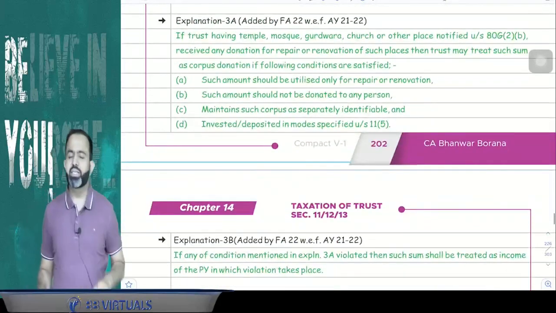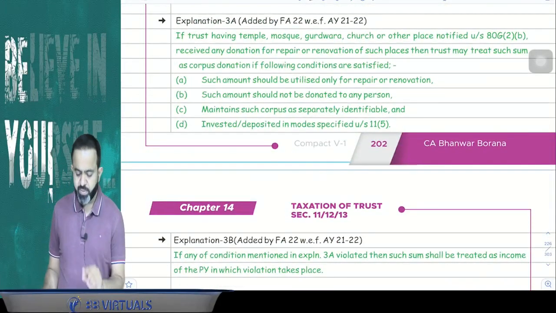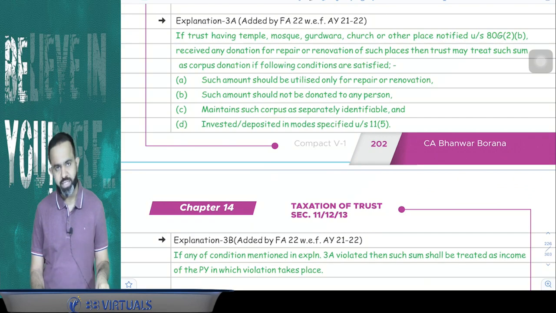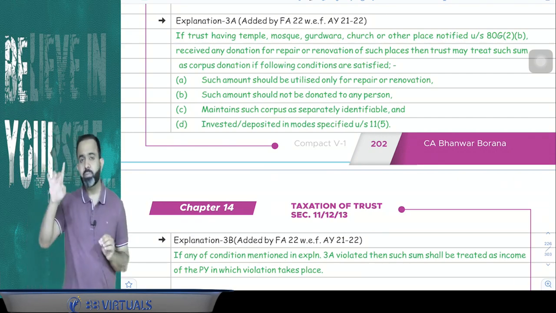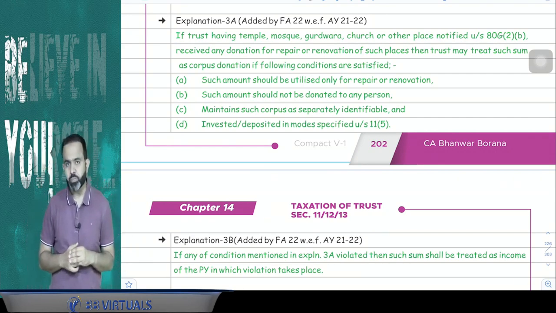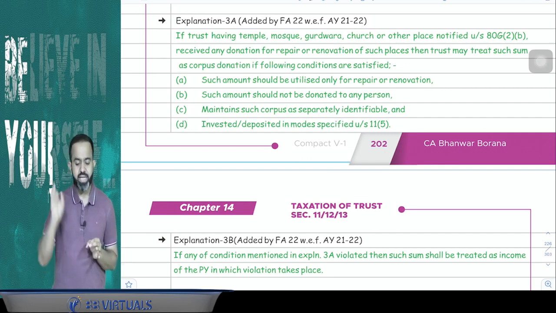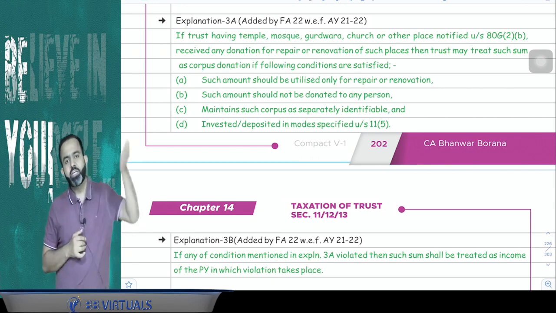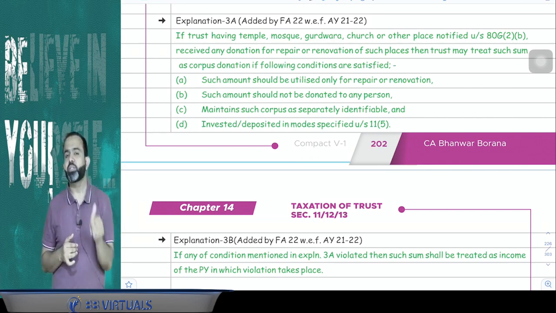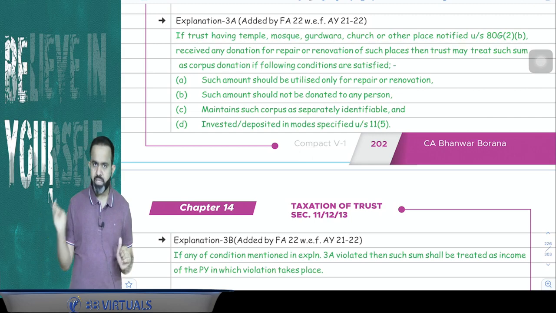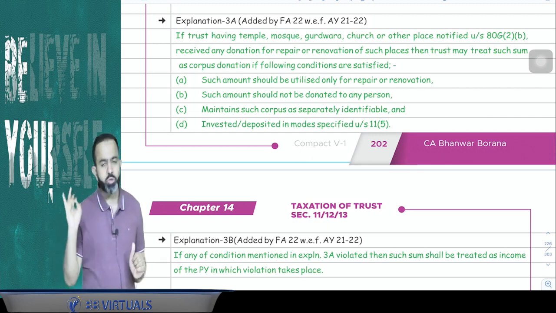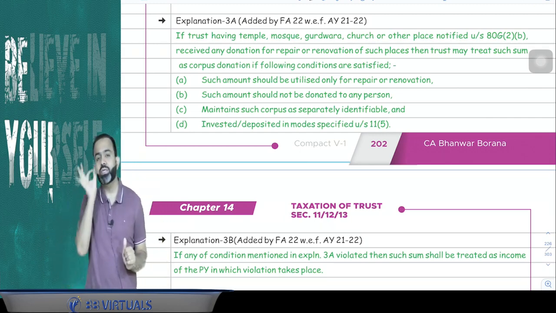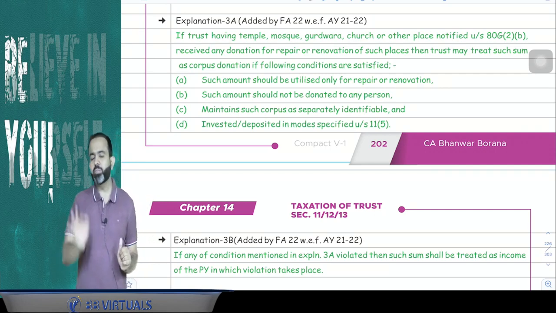Now the next is Explanation 3A, and this explanation was added by the Finance Act 2022 and is applicable from assessment year 2021-22. Now guys, this explanation says that suppose a trust has a temple, mosque, gurudwara or church, and they receive a donation towards the repair and renovation of that temple, church, gurudwara or mosque.